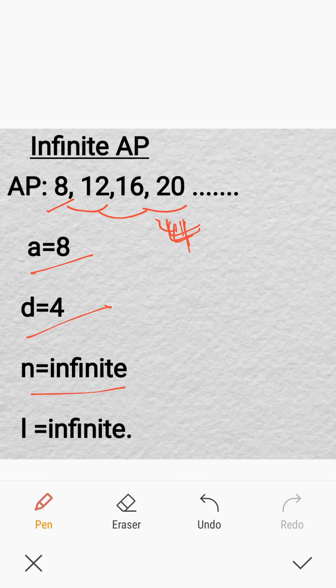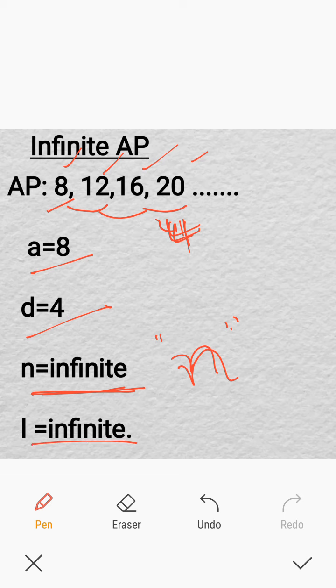What is N? N means total number of terms. How many terms are there? 1, 2, 3, 4. Can we count it? No, it's not possible to count the total number of terms. So, number of terms is infinite. Or we can say this AP has n terms. That also we can say. n is an unknown number. We don't know how many terms are there. So number of terms is infinite, or we can say there are n terms in the AP.